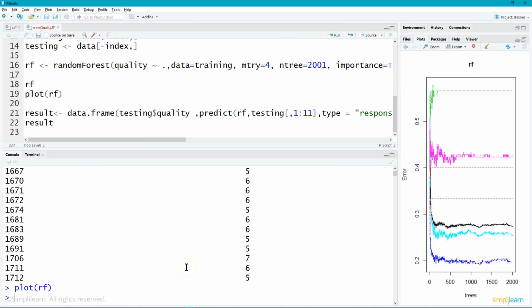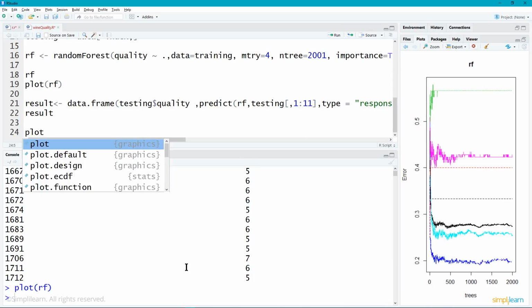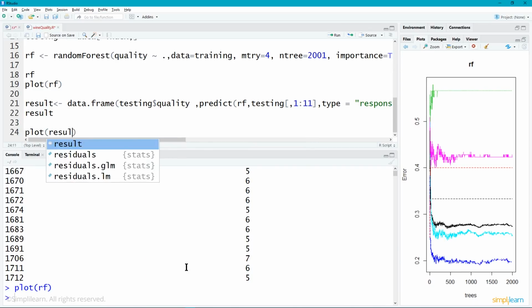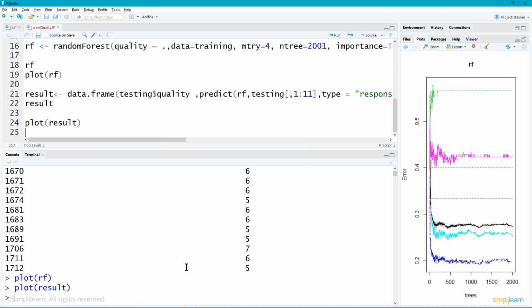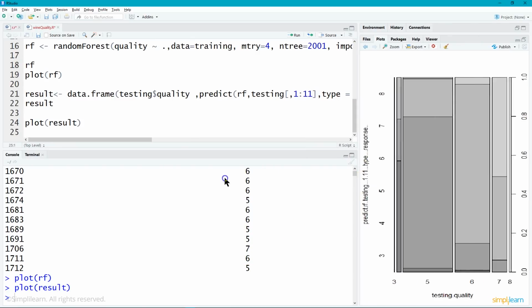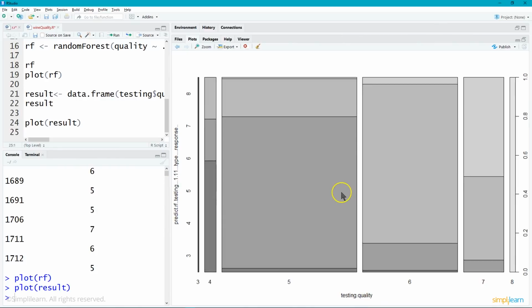And finally, let's just go ahead and plot. There we go. We'll put plot up here, plot. And let's plot the result and just see what that looks like. Maybe not the best one to show to the shareholders, but it does give you an idea. On the left, on the y-axis, you'll see that it predicted 8. And this tells you that a lot of the 8 on the 8 scale probably gave us about 50% came up there at 8.